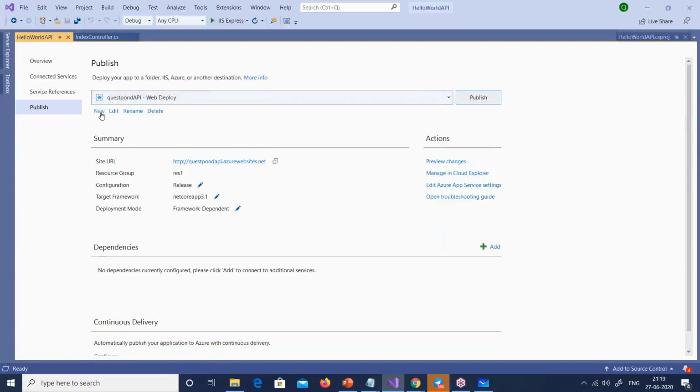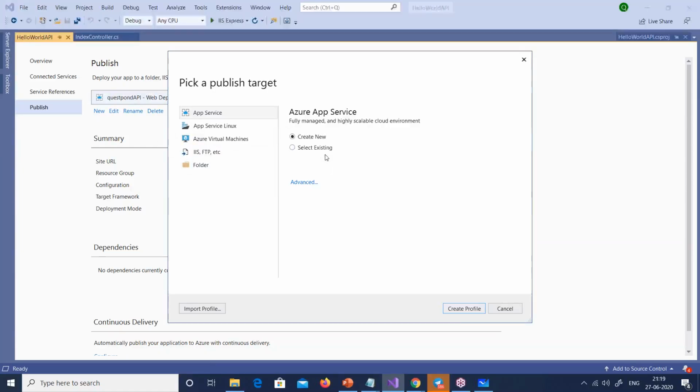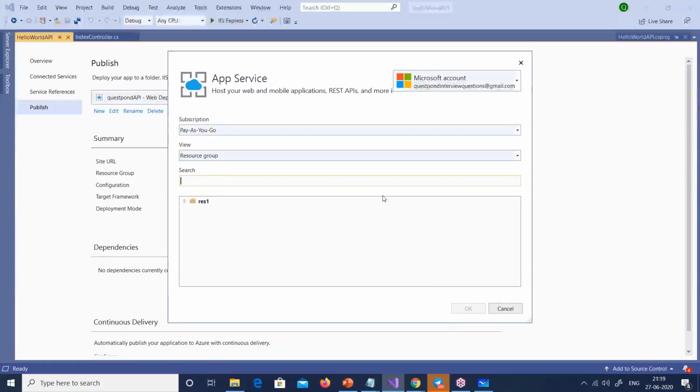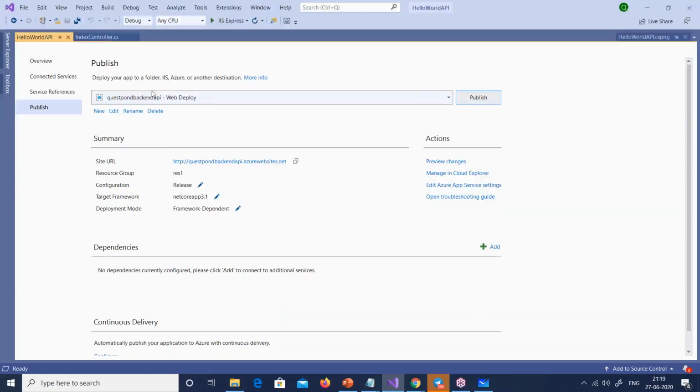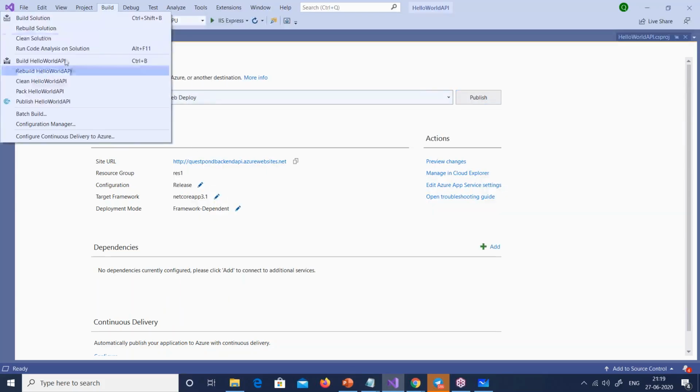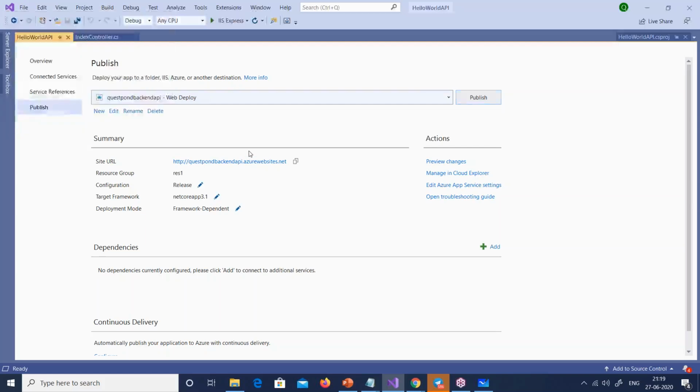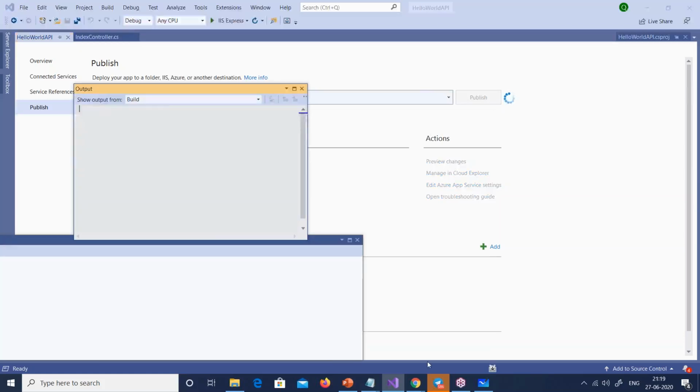I don't want to create a new app service, because I already have this app service, so I'll just select that. First, ensure that you are logged into your Microsoft account. I'll go to REST 1, and this is where I want to publish the backend API. My code will go out there, and I will say build and publish solution, publish hello world API. So there it is, getting published.